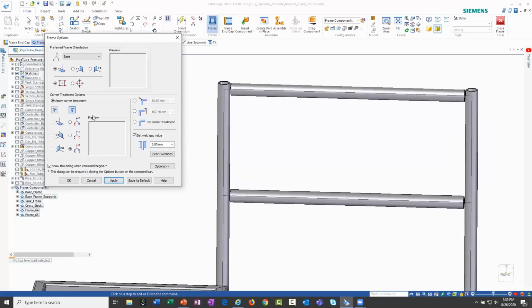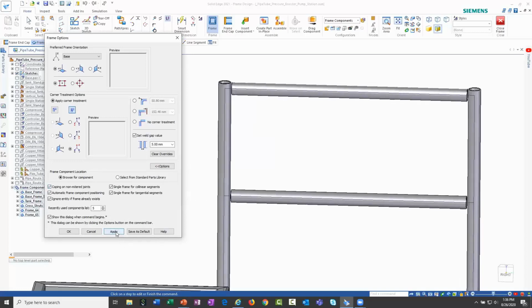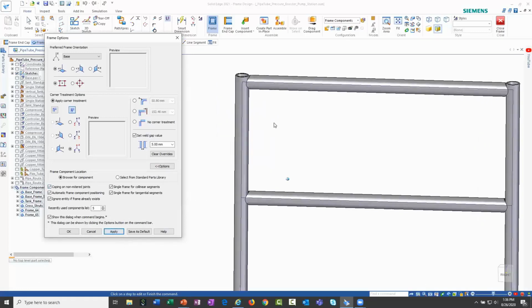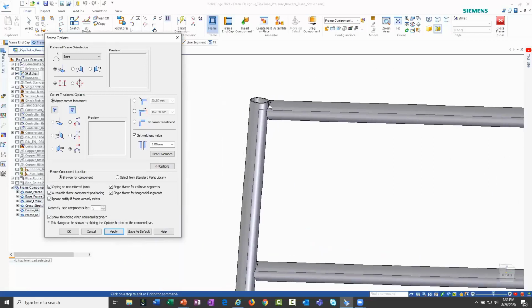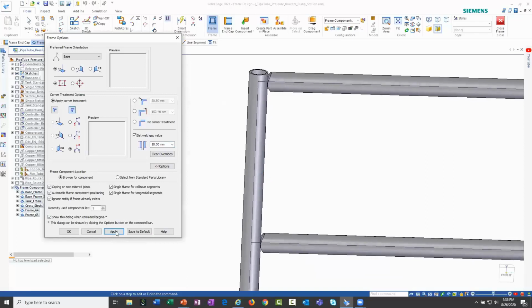So right now we have just a straight butt condition, but if I also decided to turn on coping, which is not a new function, this has been around, that weld gap also applies even if I turn on coping. So if we zoom in here a little bit, you'll see that that weld gap is there as well. Now that weld gap can be changed, and I'll go ahead and exaggerate this a little bit just so we can see that push out even further.